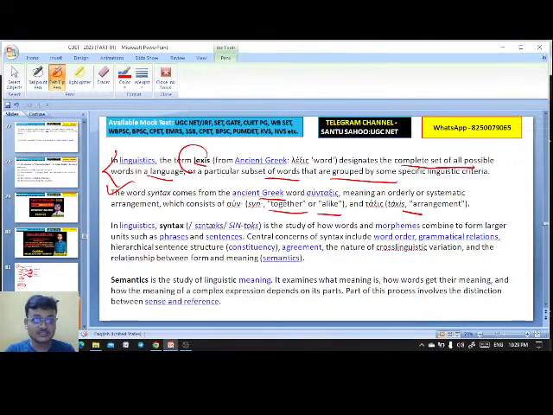Syntax is the orderly or systematic arrangement, the study of words or morphemes combined to form larger units such as phrases and sentences. Whereas semantics is the study of linguistic meaning.